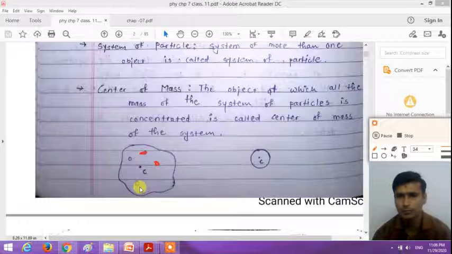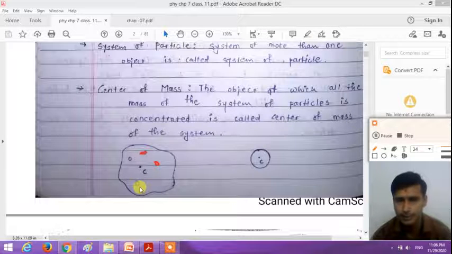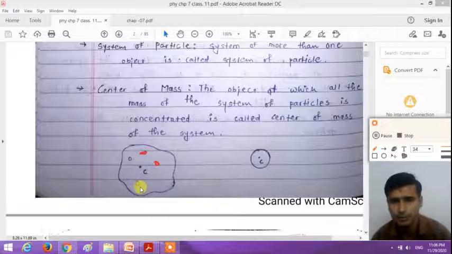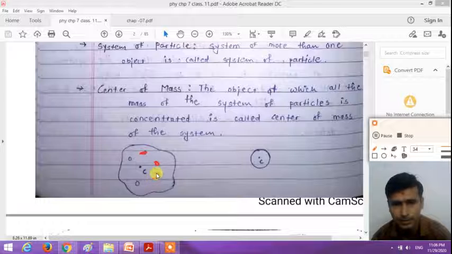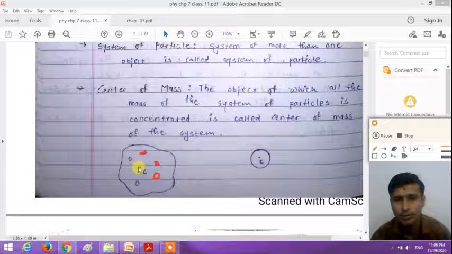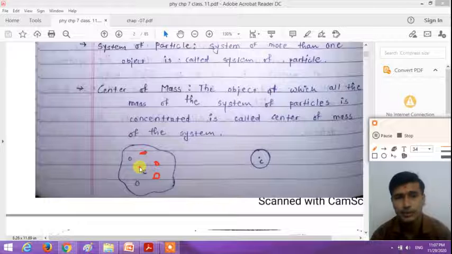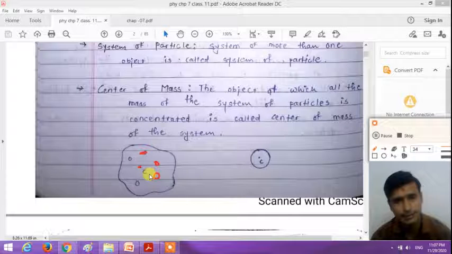There is more than one object here. In this system, the locations of the particles are different, but there is one point where all the mass of the particles is concentrated, and this point is called the center of mass. It is denoted by a capital C, right?